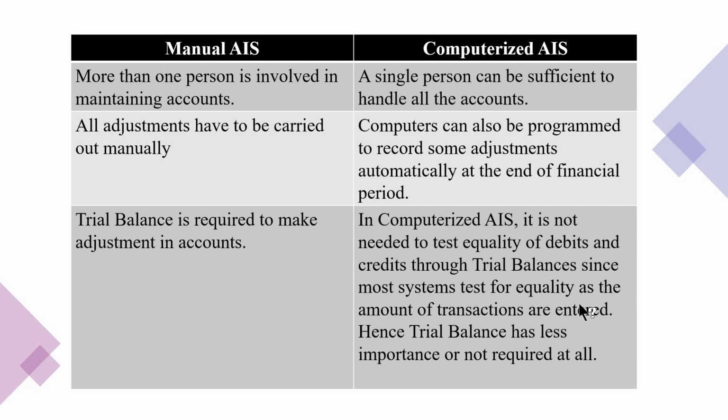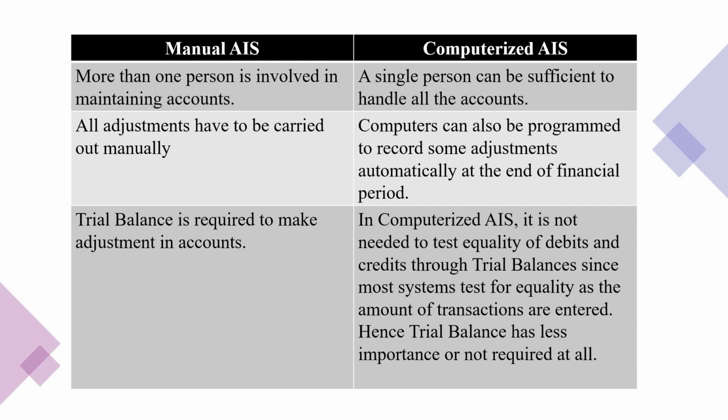Whereas in case of computerized AIS, trial balance will not be prepared by the user. Automatically, the software itself will generate or create the trial balance. Most of the times, I can just tell here, almost all the times the credit side and debit side of the trial balance will be equal. It will be tallied. For that sake, in case of computerized, trial balance has less importance or is not required at all.